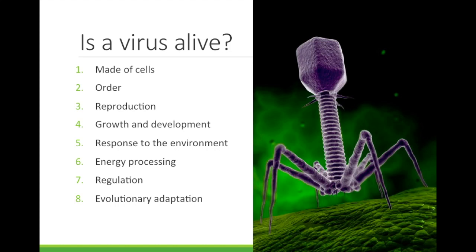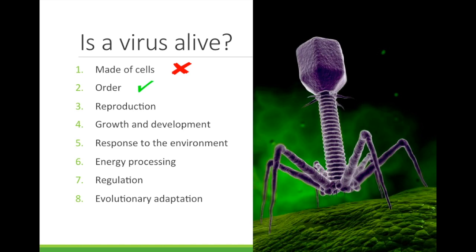So let's take these properties and ask the question, is a virus alive? This was a very controversial question among scientists for a long time. With the discovery of cells and the properties of life, we have an answer. Let's look at each property. Number 1, made of cells. A virus is actually only made of DNA and protein, so it is not made of cells. Order. The virus is very organized. They have DNA on the inside, surrounded by a protein coat, so it does have order.